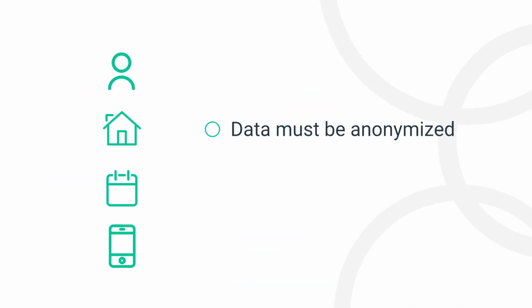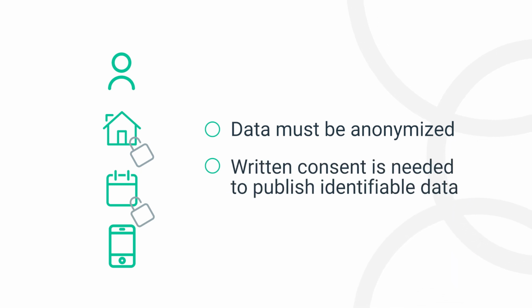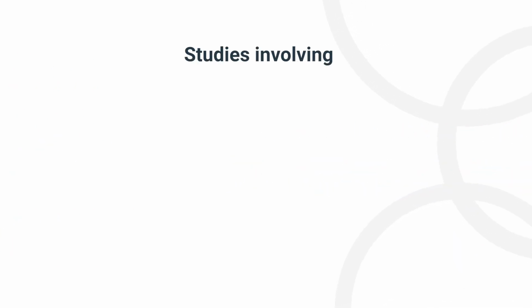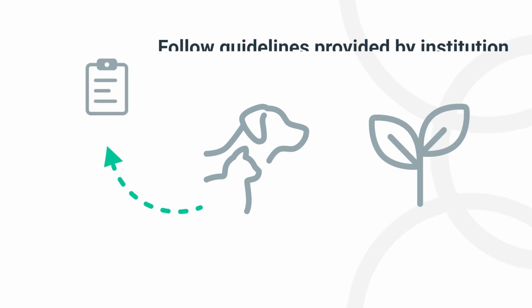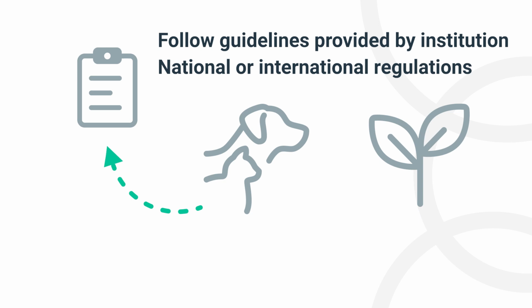Data should be anonymized so research participants cannot be identified. If you intend to publish identifiable data, you must have written informed consent from the participants. Studies involving animals or plants must follow the guidelines provided by your institution and national or international regulations.